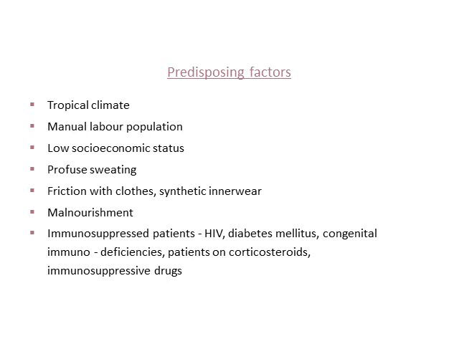What are the predisposing factors for this? Predisposing factors include tropical climate. If the climate has a lot of humidity, usually fungal infections are quite common. Manual labor population, low socioeconomic state, people who sweat profusely, friction with the clothes, synthetic innerwear, that is, wearing cloth which doesn't absorb sweat easily, malnourishment, and immunosuppressed patients such as HIV, diabetes, congenital immunodeficiency, patients on corticosteroids or immunosuppressive drugs, they are all prone to fungal infections in general.